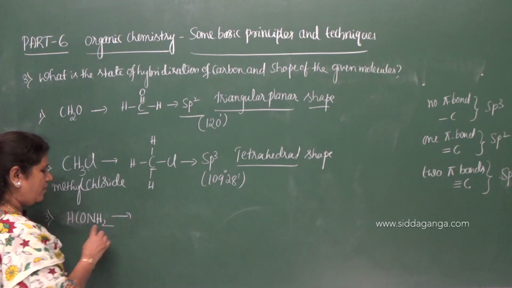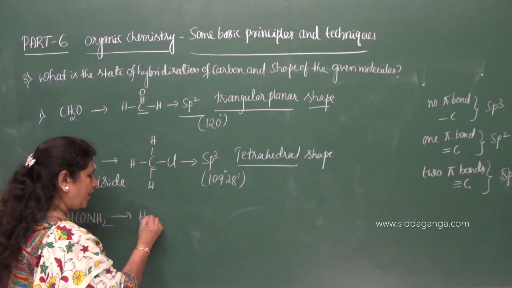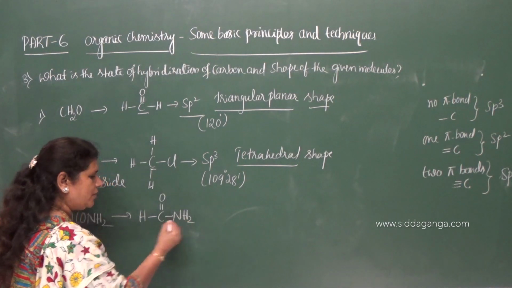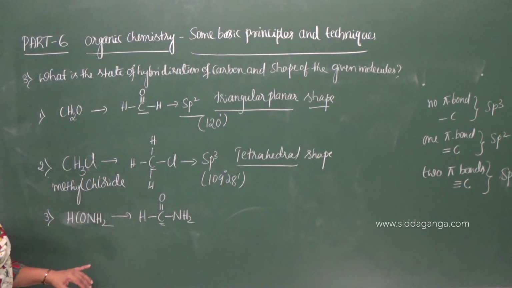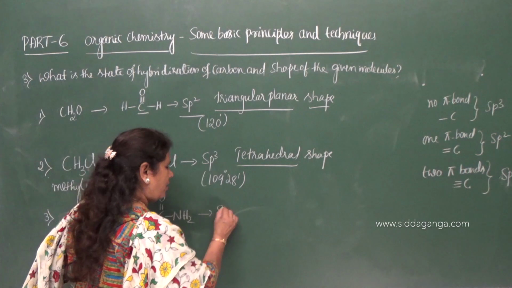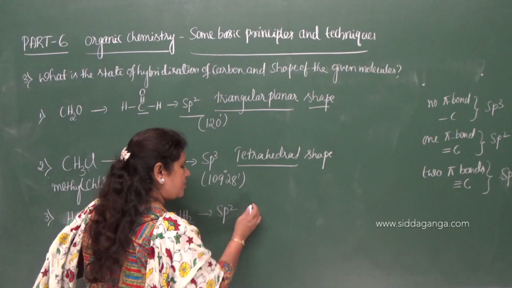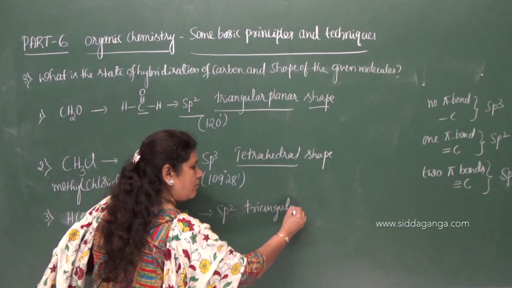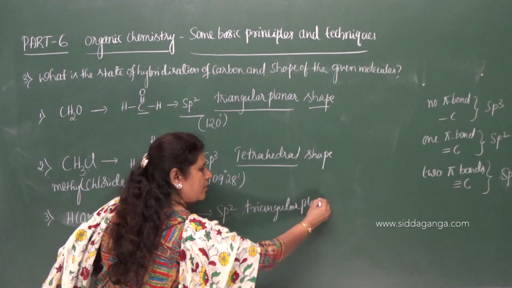Here also the carbon atom, you can write C double bond O, NH2. So this is the central atom and the state of hybridization will be sp2 and the shape will be triangular planar.